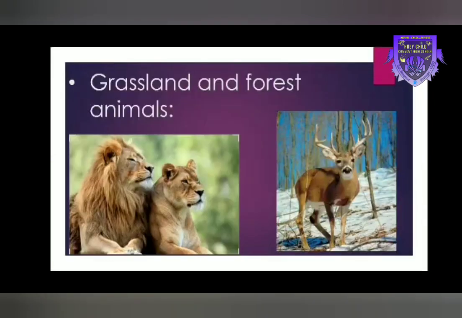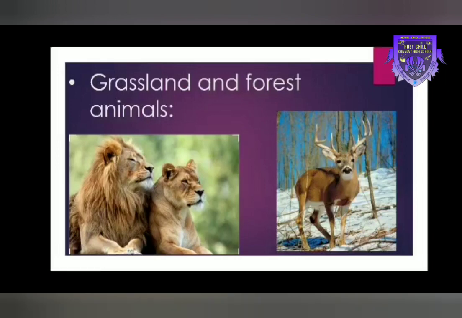The first subtopic of this is grassland and forest animals. To survive in the forest region, lions have the following special features. Lions have long claws on their front legs. Its light brown color helps it to hide in grasslands. The eyes in front of the face allow it to have a correct idea about the location of its prey.